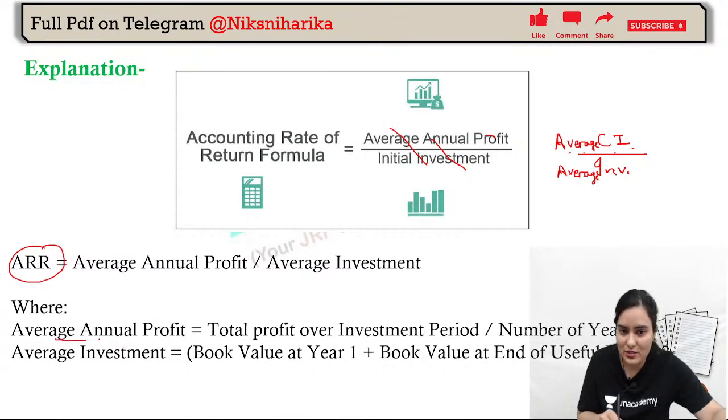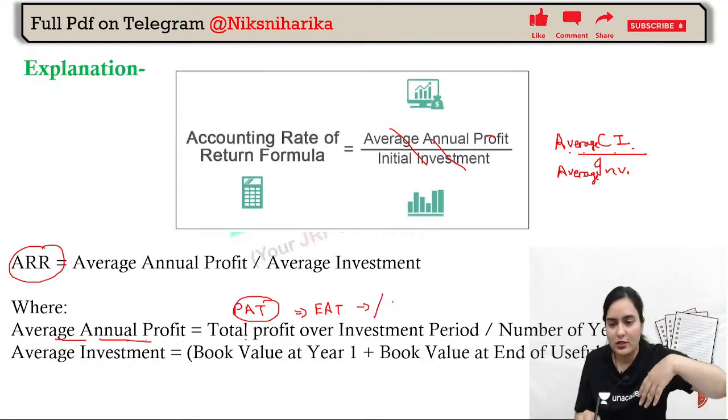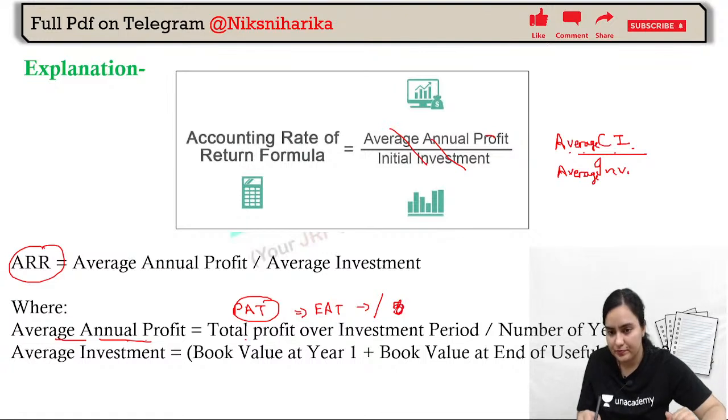Now what is average CI? Average cash inflow or average annual profit. Whatever PAT will be there, profit after tax or earning after tax, divided by the number of years, right? That is EAT upon number of years, right?